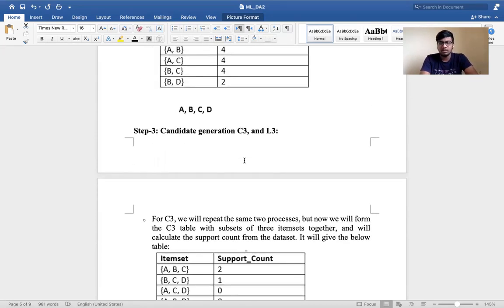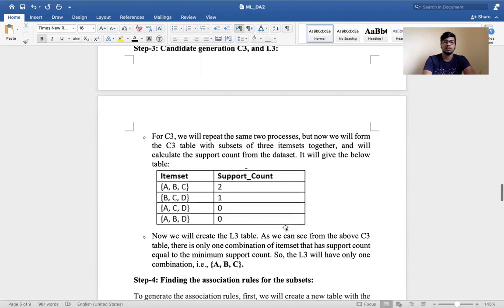Next is step 3. Step 3 is C3. We'll find C3 and L3. As it is C3, we will combine all the sets of 3 occurrences. So we will repeat the same process, but now we will form the C3 table with the subsets of 3 item sets together, and we'll calculate the support count from the data set. It will give the below table.